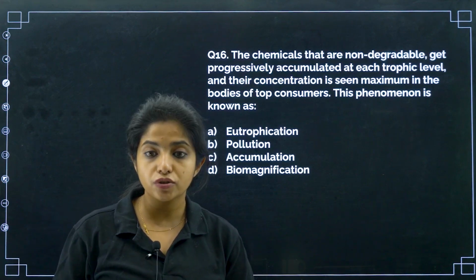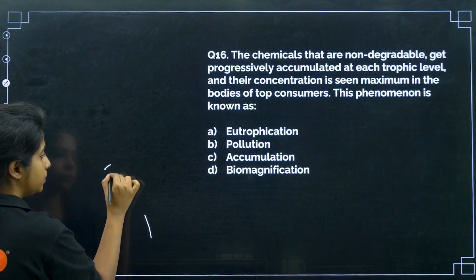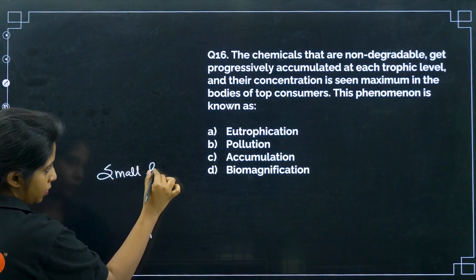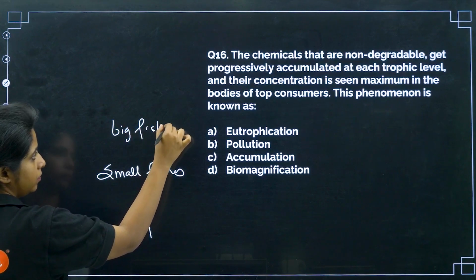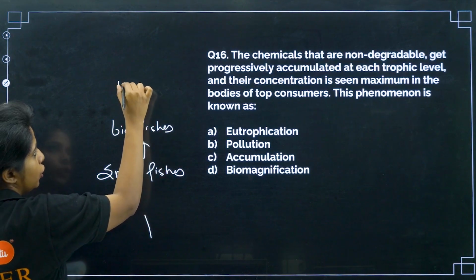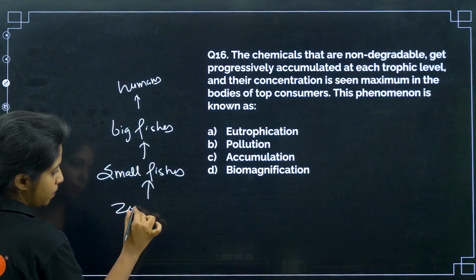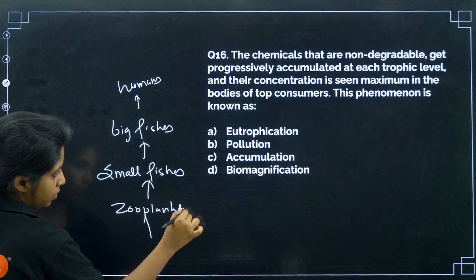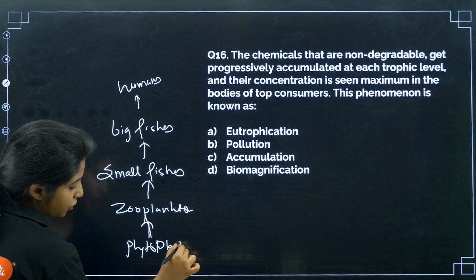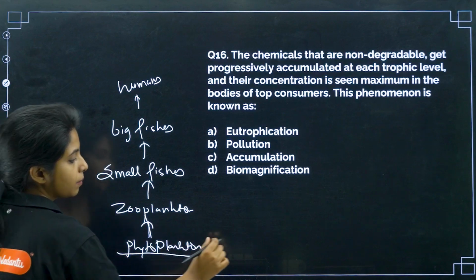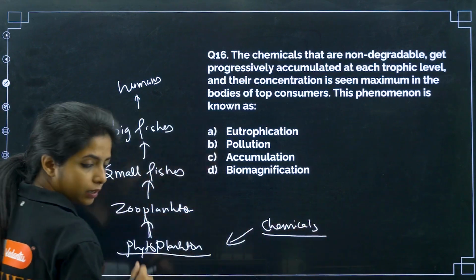This phenomenon is known as... okay, so basically you are saying, for example, you have small fishes, then big fishes, then you have humans, and you have zooplankton, and you have phytoplankton. So, suppose phytoplanktons are affected with some chemicals, and it is being totally uptaken by this particular guy.